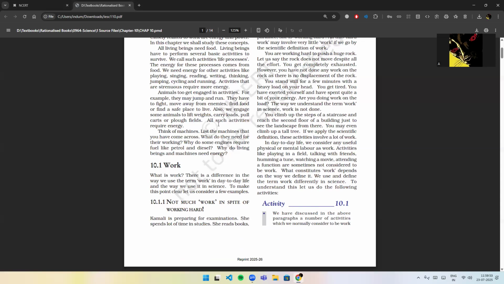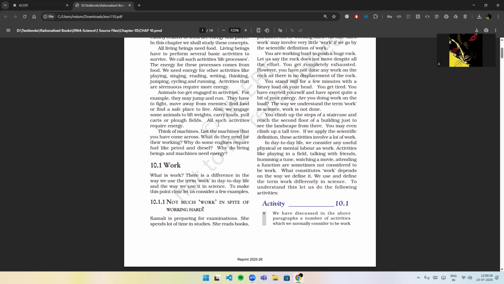Animals too get engaged in activities. For example, they may jump and run. They have to fight, move away from enemies, find food, or find a safe place to live. Also, we engage some animals to lift weights, carry loads, pull carts, or plow fields. All such activities require energy. Think of machines. List the machines that you have come across. What do they need for their working? Why do some engines require fuel like petrol and diesel? Why do living beings and machines need energy?